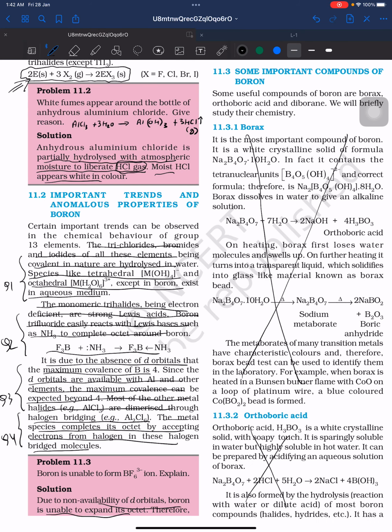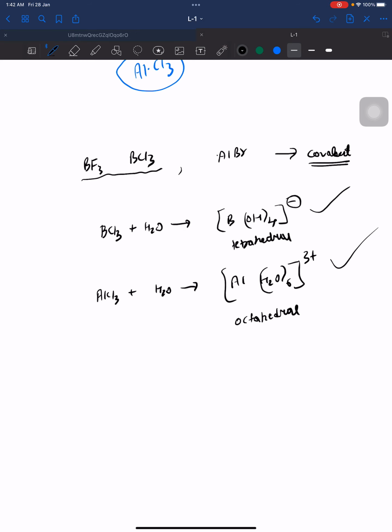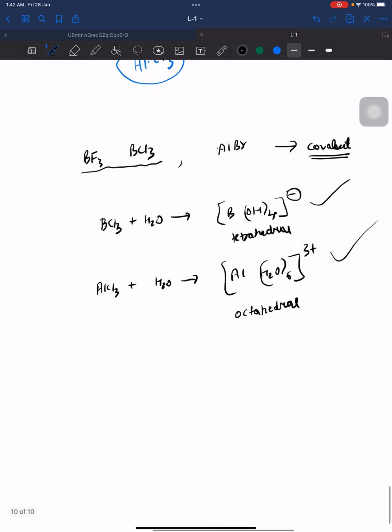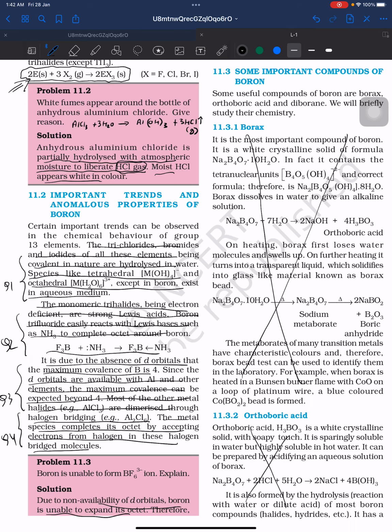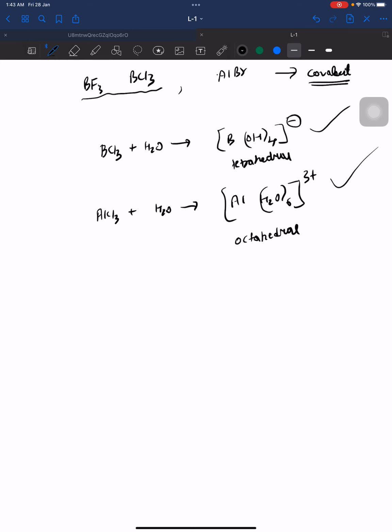All right. So the next topic: the monomeric trihalides, being electron deficient, are strong Lewis acids. Which ones are we talking about? Monomeric trihalides like BF3.